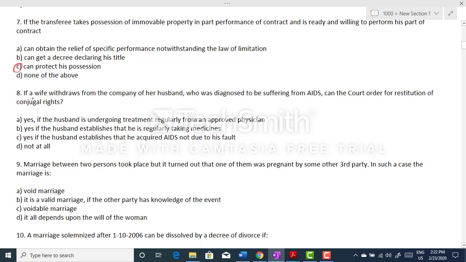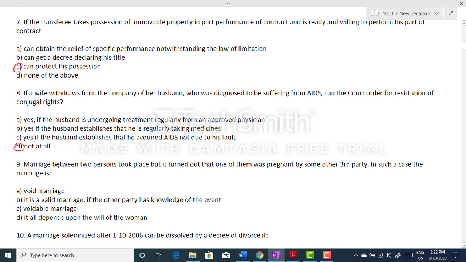Question number 8. If a wife withdraws from the company of her husband who was diagnosed to be suffering from AIDS, can the court order the restitution of conjugal rights? We have four options, and the correct option is option D, that is not at all.